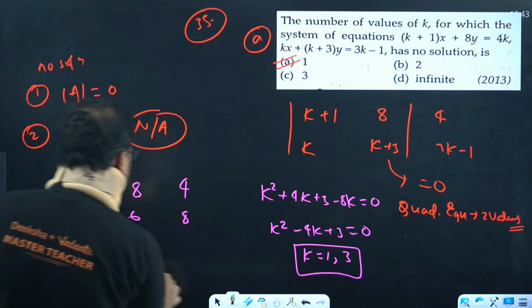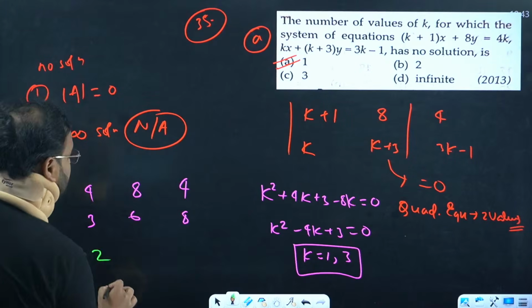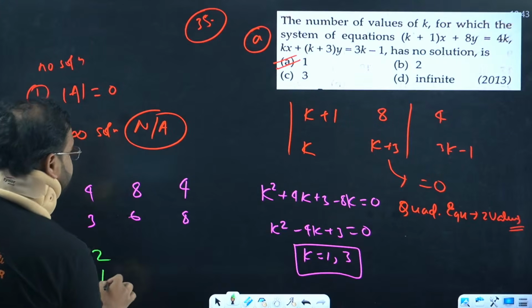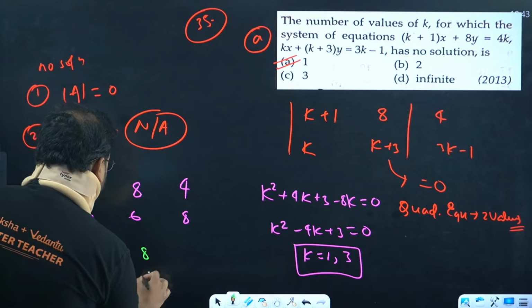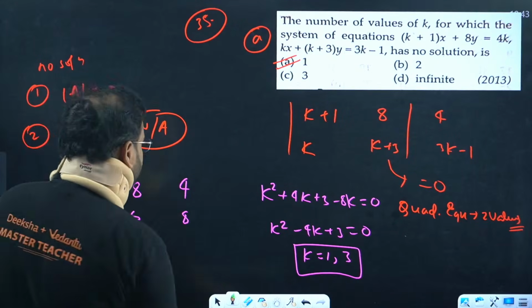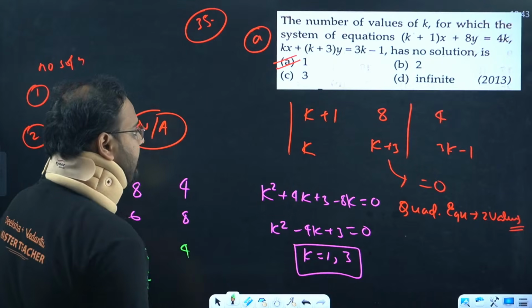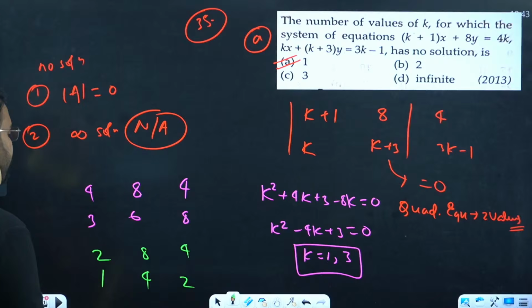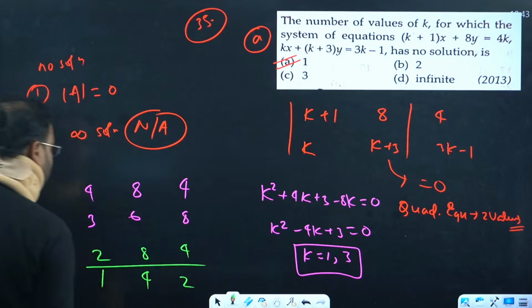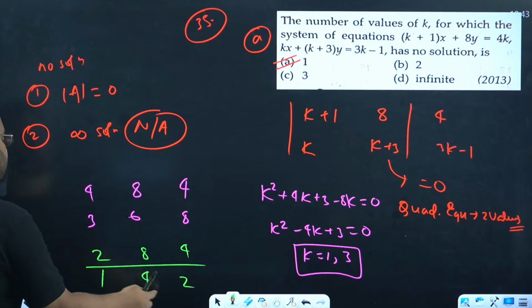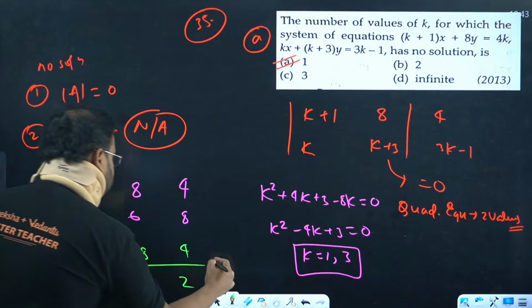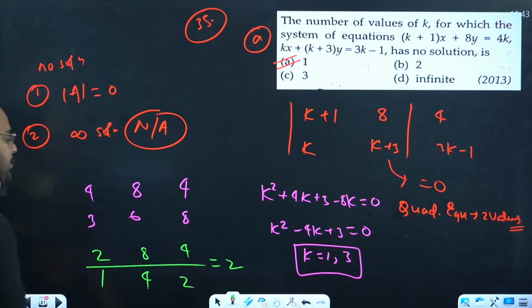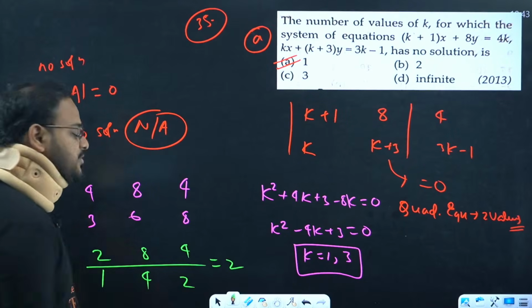Yes, 1 also. We get here k plus 1 as 2. We have here 1, 8, 4, and we have here 4, and again we are getting 2. Yeah, check carefully, guys. This ratio is coming as always equal. 2 by 1 is 2, 8 by 4 is 2, 4 by 2 is also 2. The ratio is coming equal to 2 only.